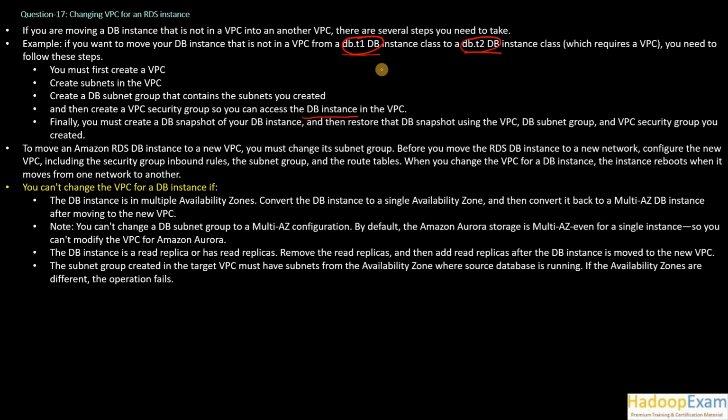So this, as we discussed, is now VPC to VPC. An example could be an RDS DB instance in a new network, where you configure the new VPC including security group, inbound rules, subnet group, and route tables. When you change the VPC for a DB instance, the instance reboots when it moves from one network to another network.